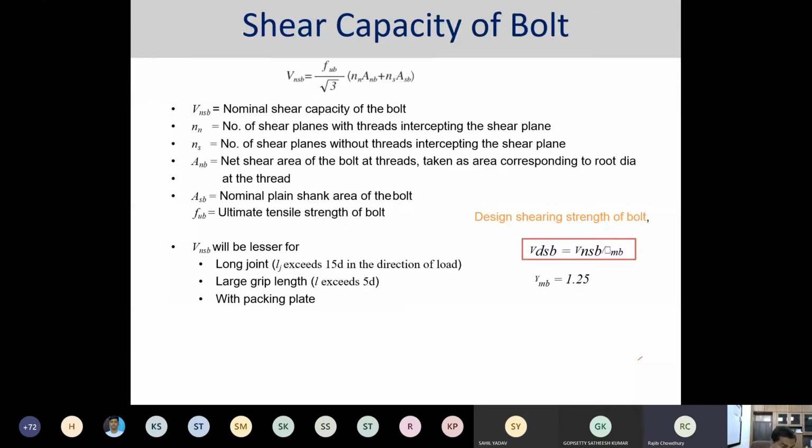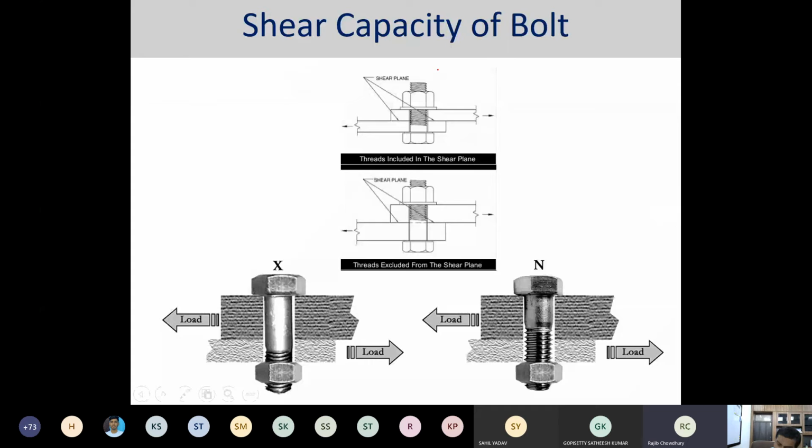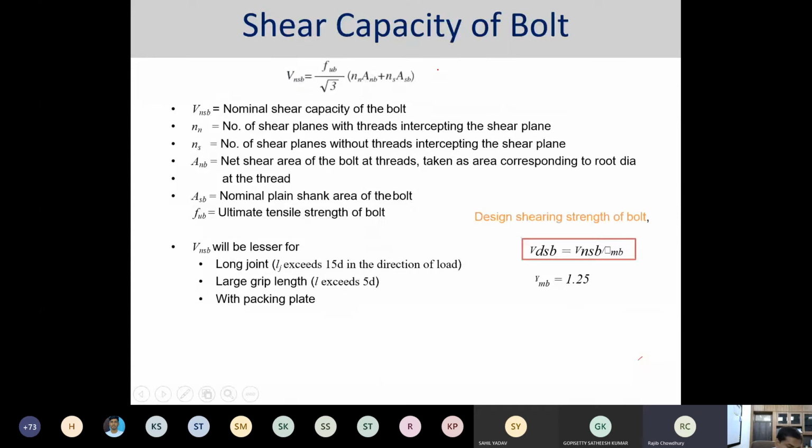In terms of the shear capacity of the bolt, it is already specified in the IS code, in the IS 800 2007 version, this particular formula. The parameters we have already covered in the previous class.